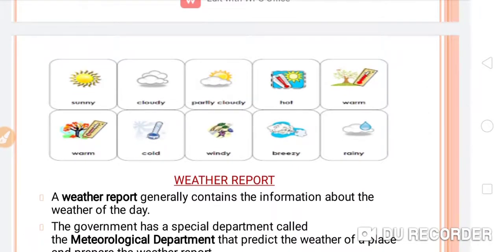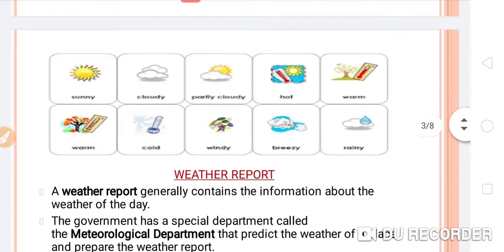Here you can see some pictures through which we are symbolizing the weather. If there is a sunny day, we will mention the sun. If there is cloudy, we can mention it through the clouds, and if there is partially cloudy, we will mention it through the cloud as well as the half sun.